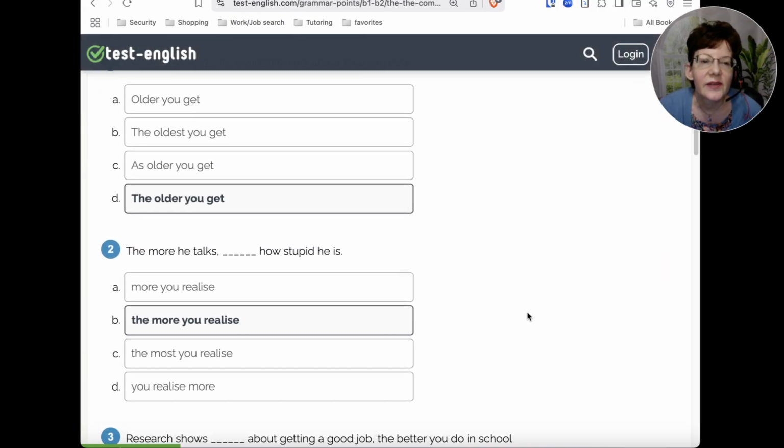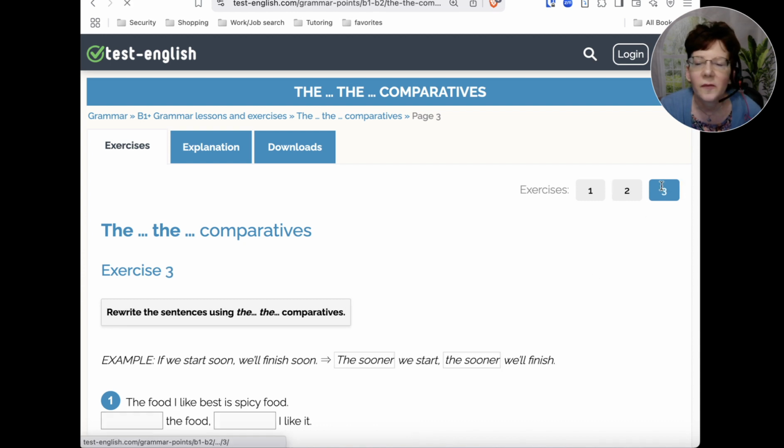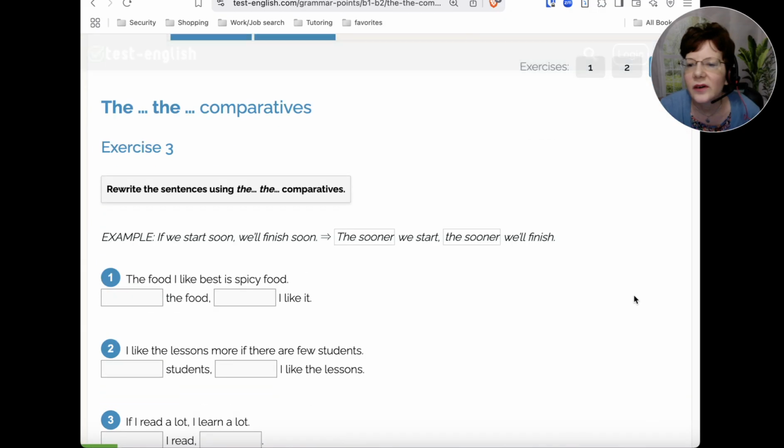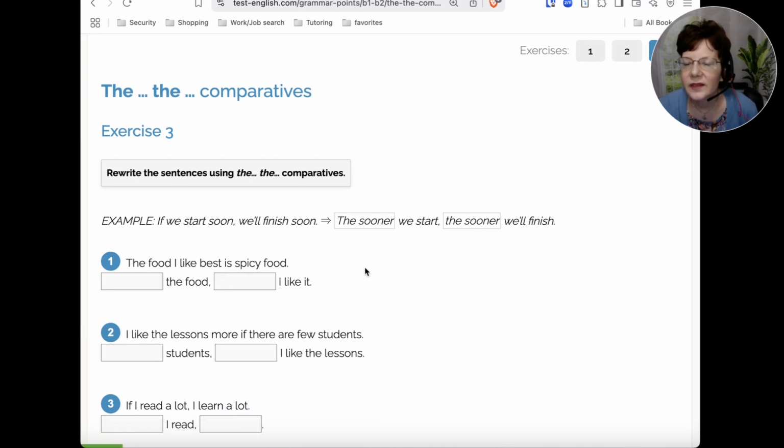All right, let's look at exercise 3 real quick. Oh, here we are on the right page. So we'll rewrite these with the correct form here. For example, if we start soon, we'll finish soon. So that means the sooner we start, the sooner we'll finish. Number one: the food I like best is spicy food.